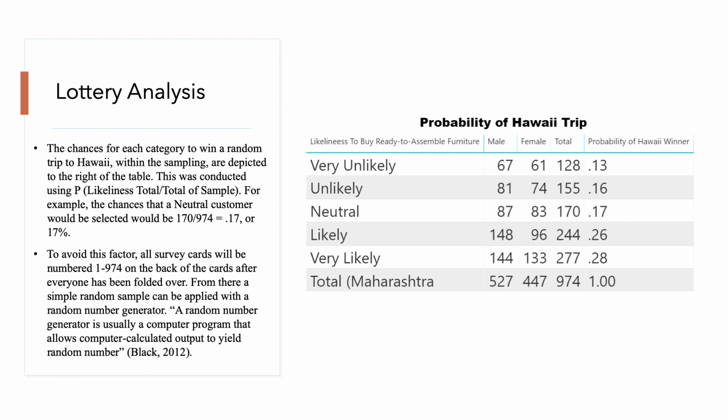For lottery analysis, the chances for each category to win a random trip to Hawaii within the sampling are depicted on the right of the table. This was conducted using the likeliness total divided by the total sample. For example, the chance that a neutral customer would be selected would be 170 divided by 974, which equals 0.17 or 17%, as you can see in the middle of the table listed here.